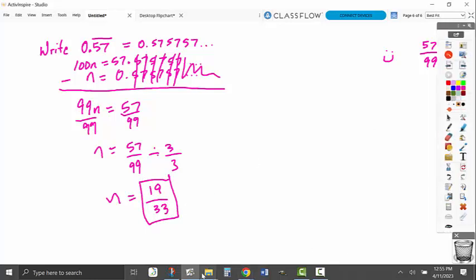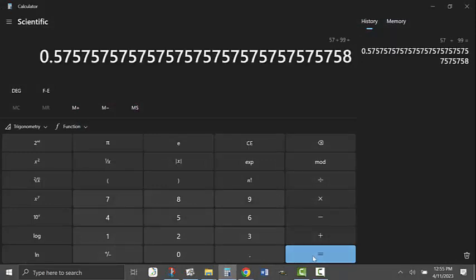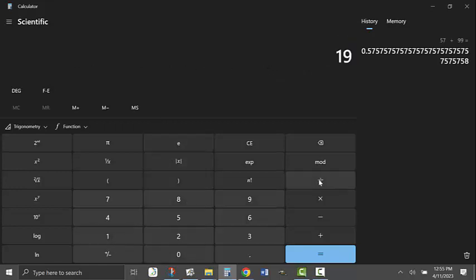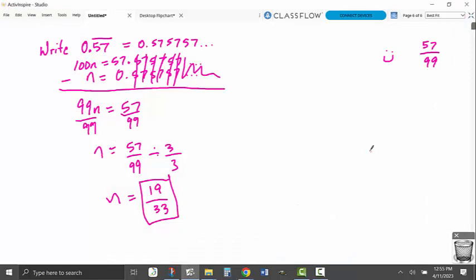Grab a calculator here. And you say 57 divided by 99 equals 575757. Oh, look at this 8 down here. That's funny. That's 575. The 5 that's off the screen rounded it up. So somebody did a bad job programming this calculator. Oh, I wonder if the other one I did, 19 divided by 33, the simplified version. Yay, it's the same thing. Okay, so let's try a couple more of these so you can get an idea of how this works.